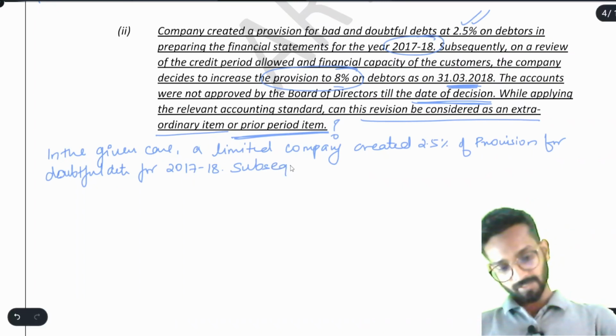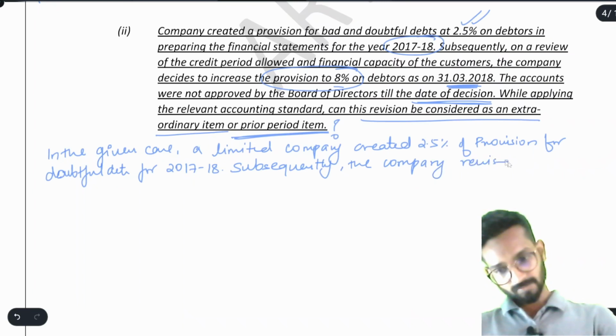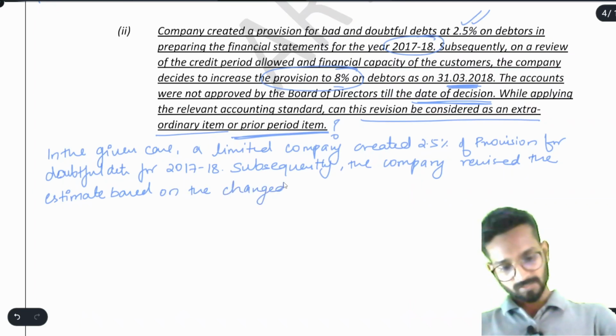Now subsequently, the company revised the estimate based on the changed circumstances. What were the changed circumstances?